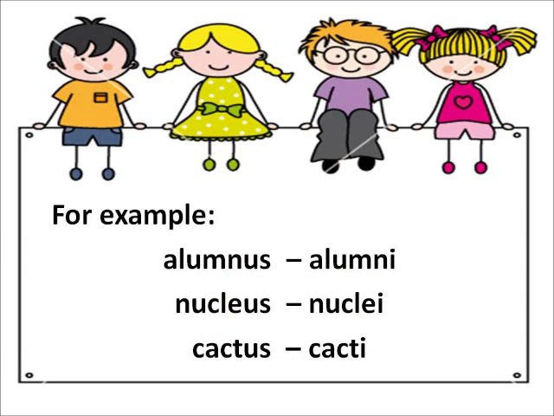Rule number 4. Nouns ending in us form their plural by changing us to i. For our first example, the word alumnus, we will change us to i to form its plural, from alumnus to alumni. We will also apply the same rule for the last two examples.